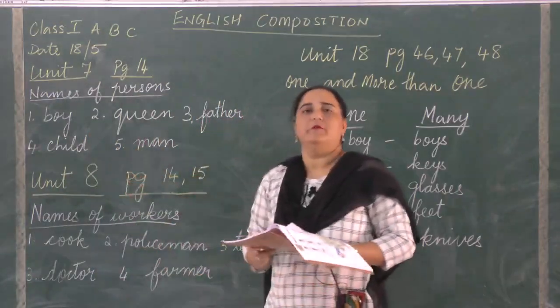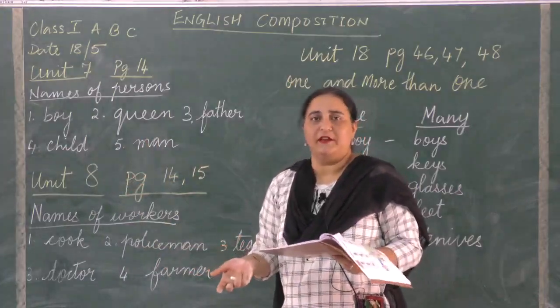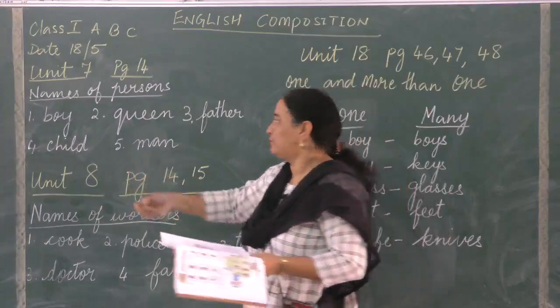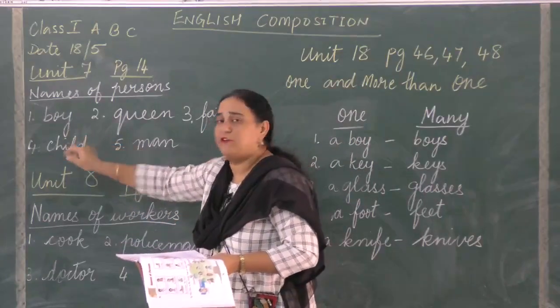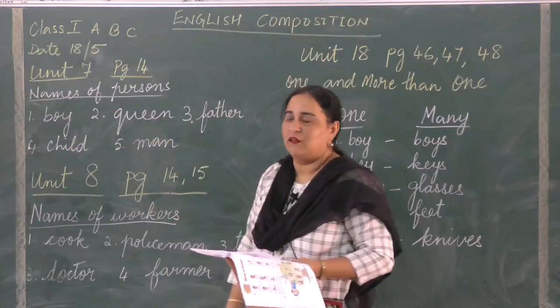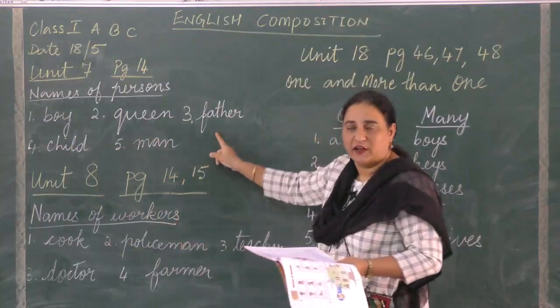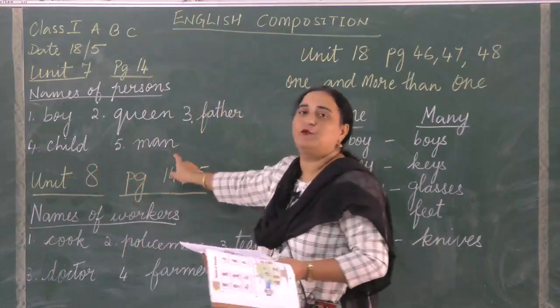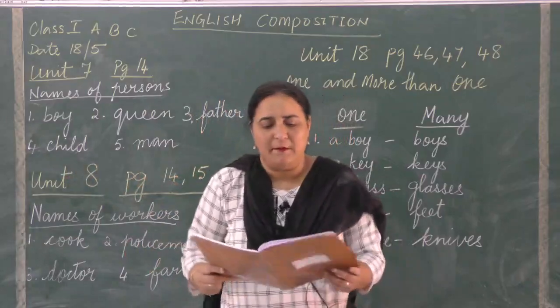Those who are having the books, it's fine. Those who do not have the books, you just copy this into a copy. The first word I have given you is boy. The second word is queen. Third word is father. The fourth word is child. And the fifth word is man. So there are many names.